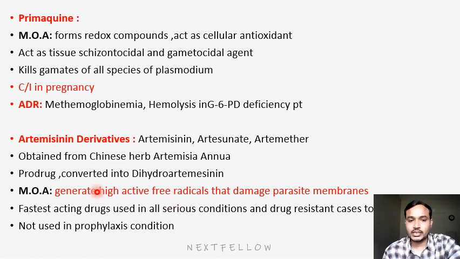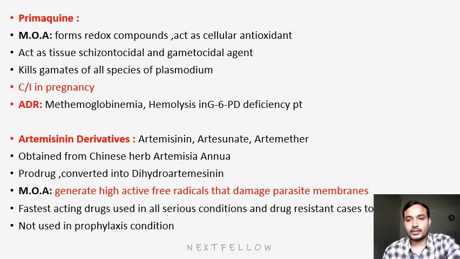Mechanism of action is that it generates active free radicals which damage the parasite membrane, leading to death of the parasite. It is used only for treatment purposes, not for prophylaxis. It is an IV medication used only in treatment cases. In all serious cases and all resistant cases, we can go with artemisinin derivatives like artemisinin, artesunate and artemether.